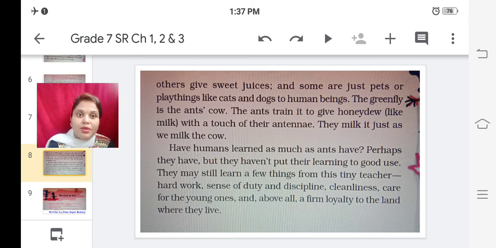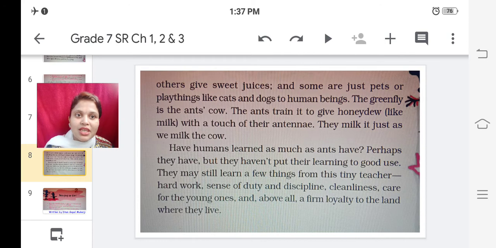Have humans learned as much as ants have? Perhaps they have, but they haven't put their learning to good use. They may still learn a few things from this tiny teacher: hard work, sense of duty and discipline, cleanliness, care for the young ones, and above all, a firm loyalty to the land where they live.